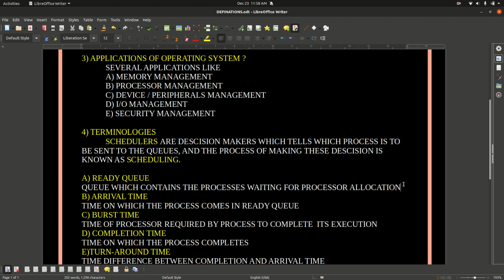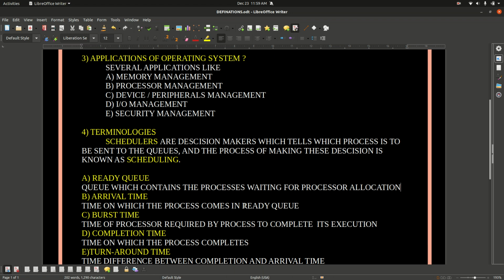Ready queue is a queue in which processes wait for processor allocation for their execution. It is known as the ready queue. Ready queue follows first in first out. The process which goes first into the ready queue will be first out. That can be managed with the help of a scheduling algorithm.